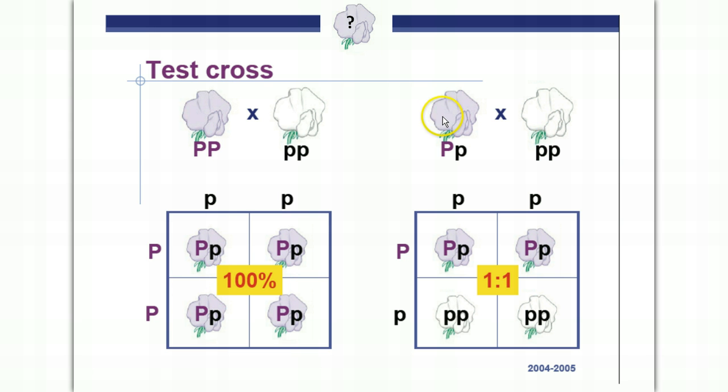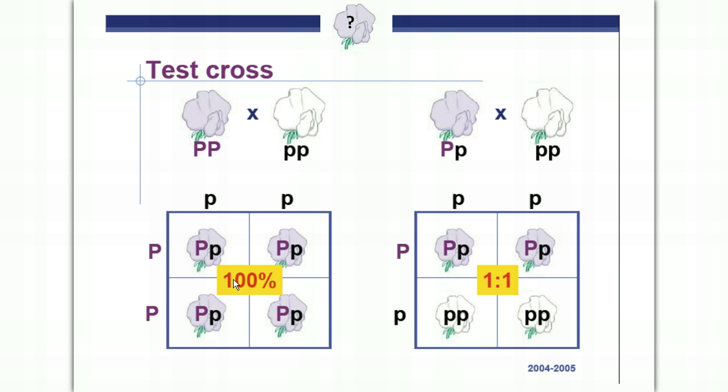What if, however, the purple flower that's unknown is big P, little p, and we cross it with the white flower? When we do this cross, we find out that half the flowers turn out to be purple and half turn out to be white. So if we were trying to figure out what the genotype of this purple phenotype flower was, we just have to cross it with a recessive phenotype, little p, little p in this case. And if we got any white flowers at all, we know that the parent was big P, little p.